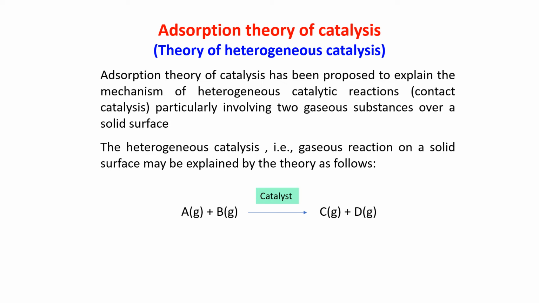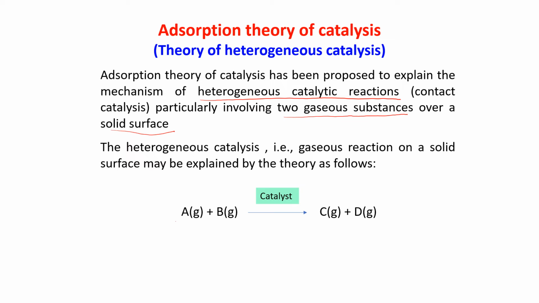Adsorption theory has been proposed to explain the mechanism of heterogeneous catalytic reaction, contact catalysis, particularly involving two gaseous substances over a solid surface. The heterogeneous catalysis, that is a gaseous reaction on a solid surface, may be explained by the theory.